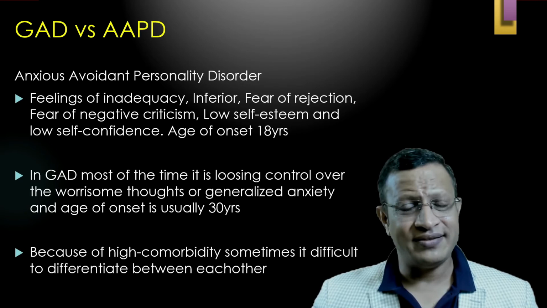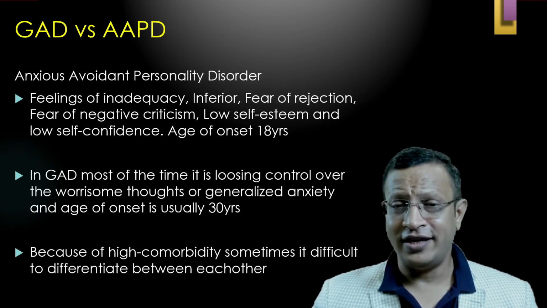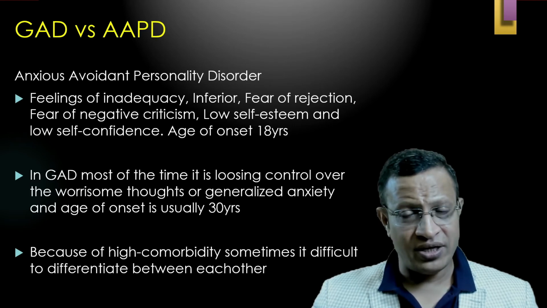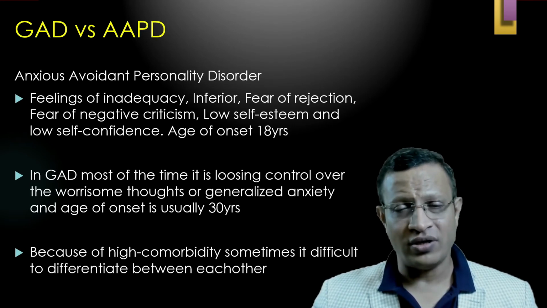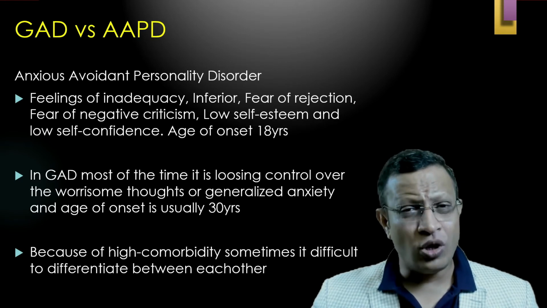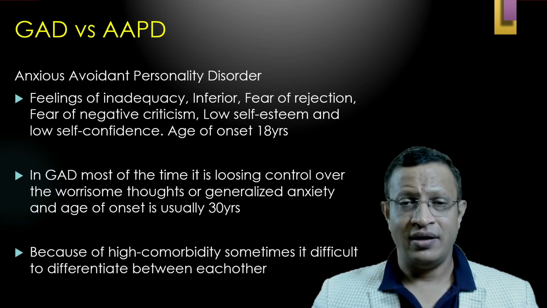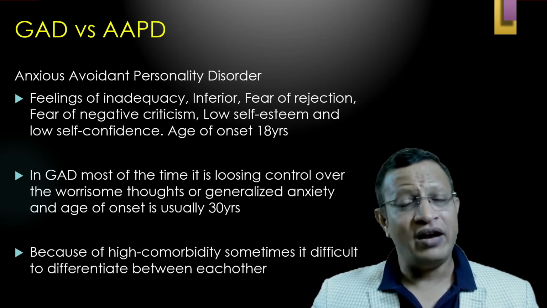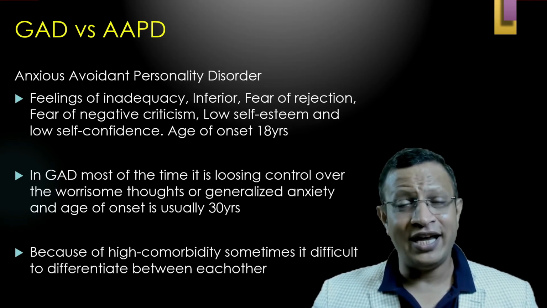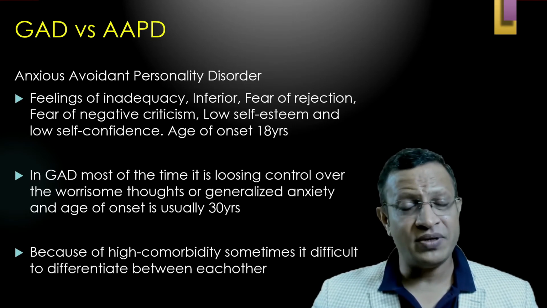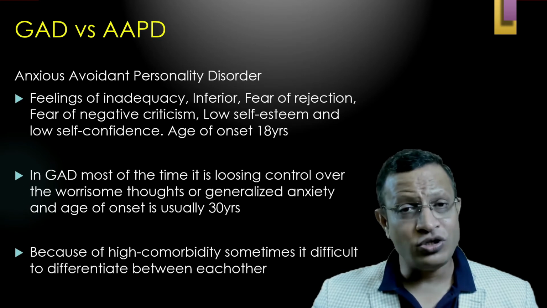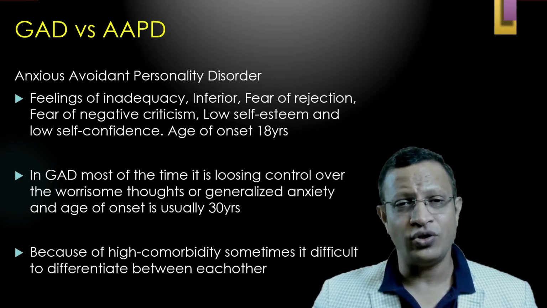Whereas in GAD, the age of onset is in the third decade. But here in GAD, most of the time the patient will present telling that they are losing control over the worrisome thoughts. That means they are unable to stop these worrying thoughts. Here, it is nothing to do with the self perception. But unfortunately, GAD and AAPD coexist. That means around 25 to 30% of GAD patients can also have anxious avoidant personality disorder.